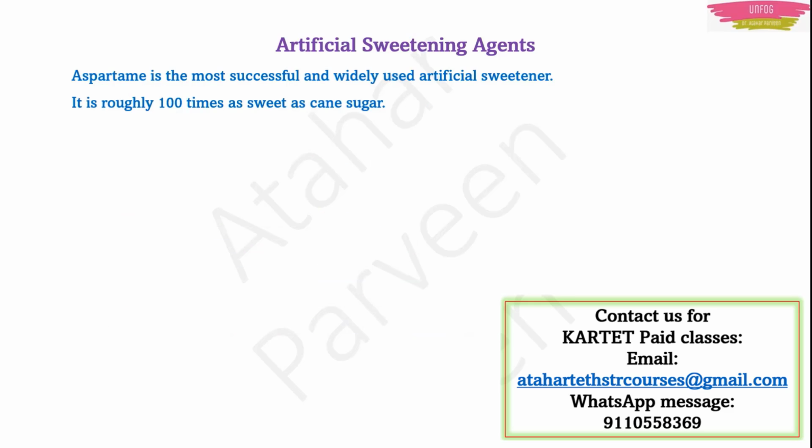Next is aspartame. After talking about saccharin, we are talking about another artificial sweetening agent, aspartame. This is the most successful and widely used artificial sweetener. It is roughly 100 times as sweet as cane sugar. Means the sweetness is lesser than saccharin, because saccharin was 550 times, no? When compared to cane sugar, this is just 100 times.